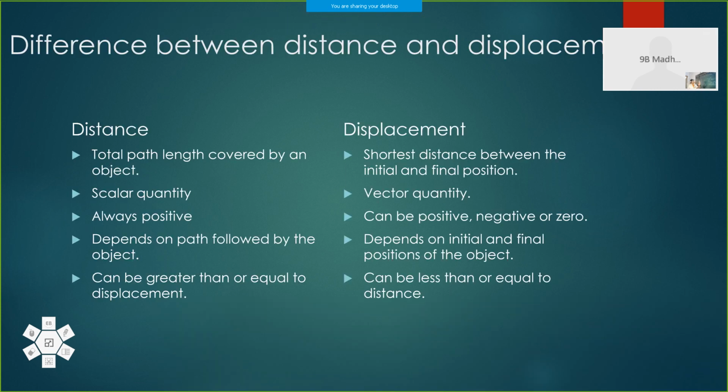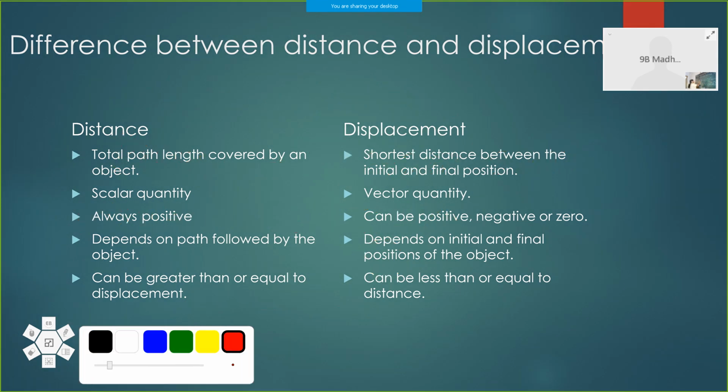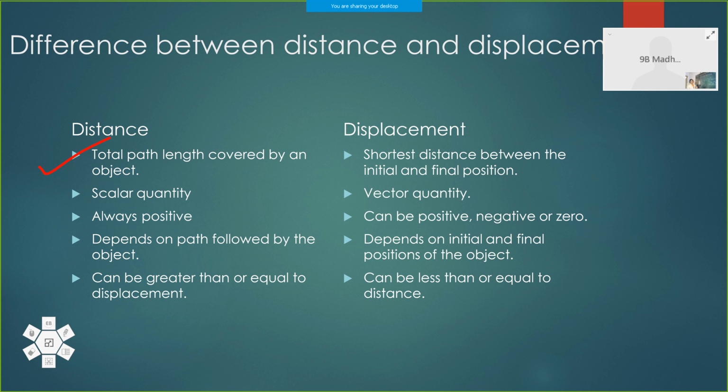So here are the differences between distance and displacement; you have to keep these things in mind. Total path length covered by an object, scalar quantity, and distance will always be positive. So these three differences we have done today. Other differences we will discuss in the next class.